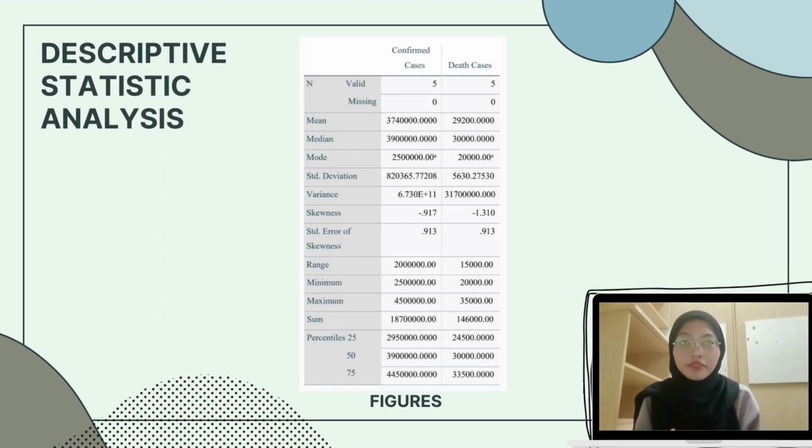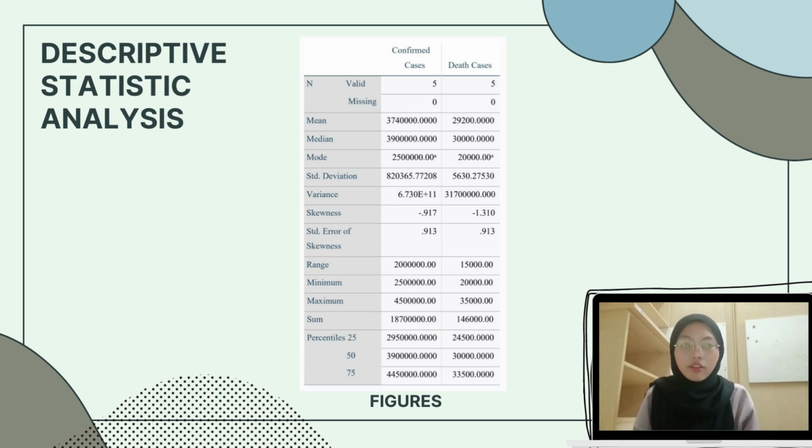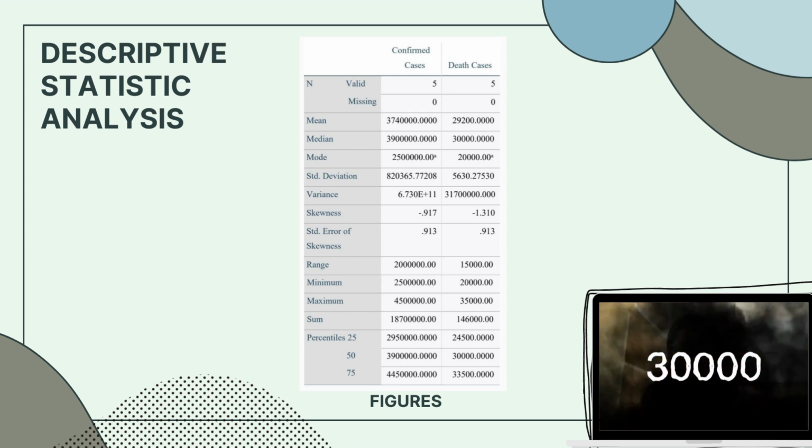Next, in descriptive statistic analysis, we use SPSS to get the mean, median, mode, standard deviation, variance, and skewness. Other than that, we also got the maximum and minimum value, range, and first, second, and third quartile. For this study, on average, the mean of total death caused by the disease of COVID-19 in Greece, Canada, Malaysia, Thailand, and Slovakia is 29,200 reported cases. The median of the dataset is 30,000.